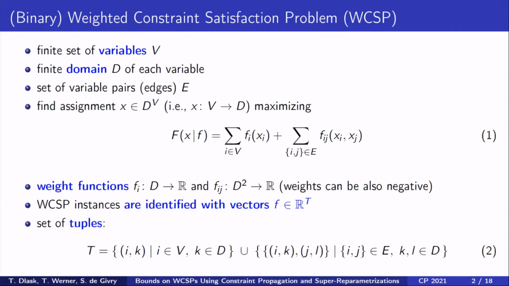The values of all these functions can together be seen as a vector f from R^T, where T is the set of all tuples. In the whole presentation, the structure of all the weighted CSPs will be fixed. Therefore, weighted CSP instances can be identified with these weight vectors f. We will present our approach only for binary weighted CSPs, but it can be easily extended to higher arities.